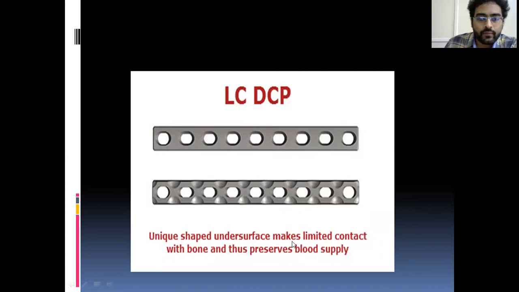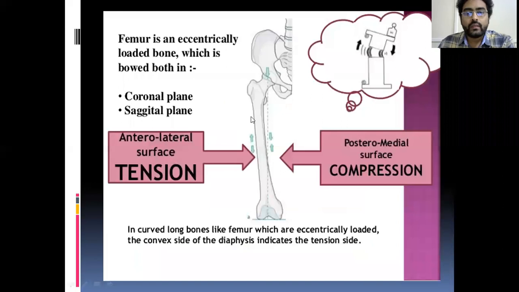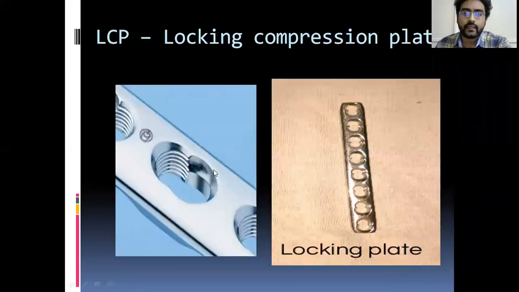The unique shape of the undersurface makes limited contact with bone and thus preserves the blood supply. These cuttings lead to less area of contact and less damage to the blood supply. This is limited contact DCP. This is the application of DCP in a proximal humerus shaft fracture. I already repeated this slide. This is the compressive side and this is the tensile side.